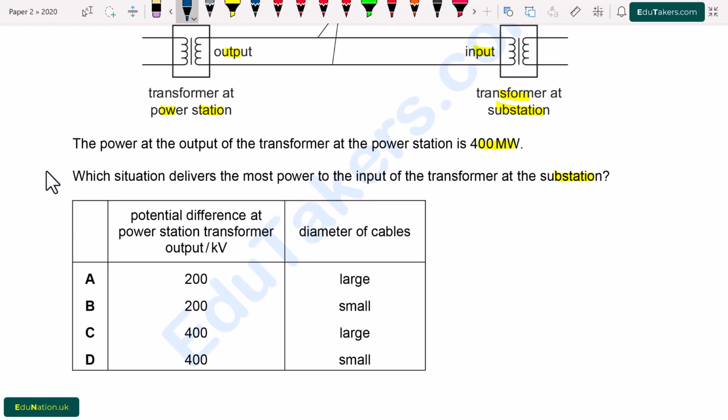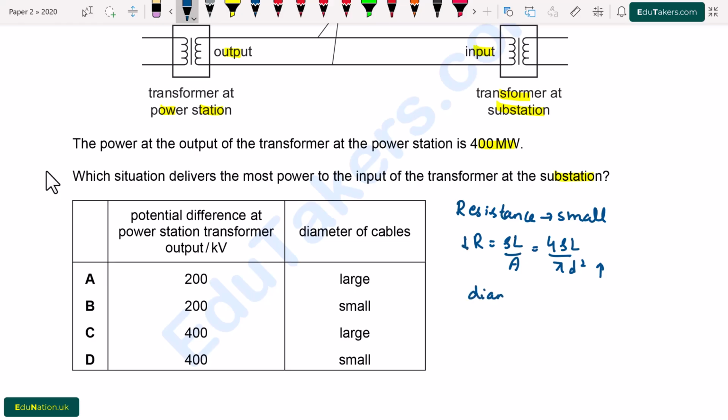So when we have to deliver the most power, it means that there is very small power loss, or loss due to the resistance is very small. So in this case, the resistance value should be small, because we have to deliver a large amount of current. So when the resistance is small, R is equal to resistivity times length over area. It will be 4 rho L over pi d square.